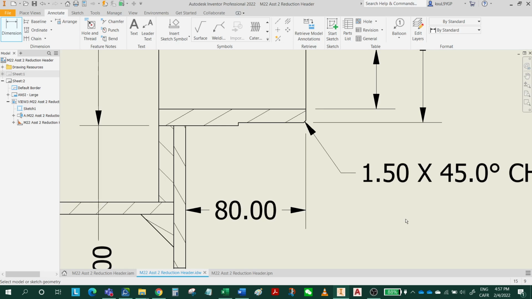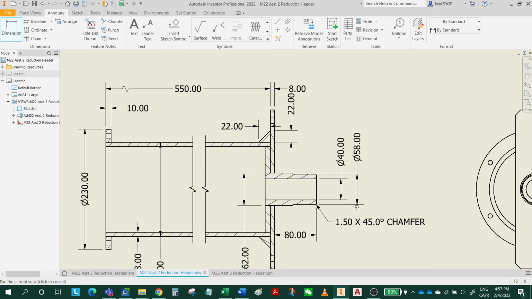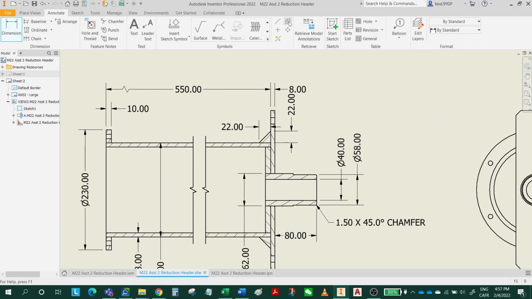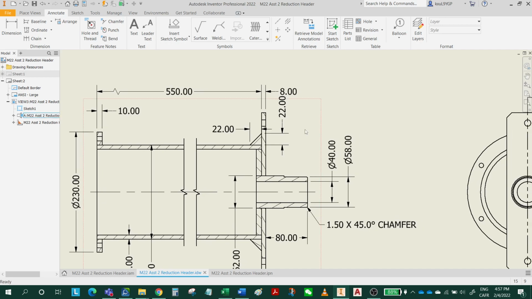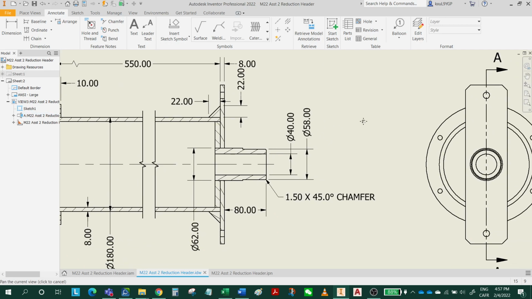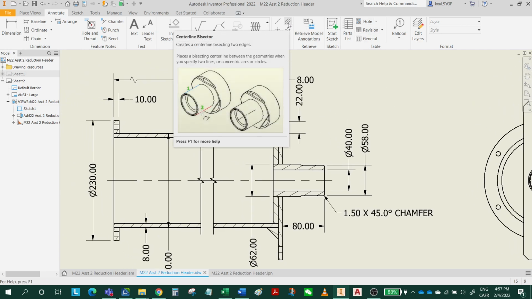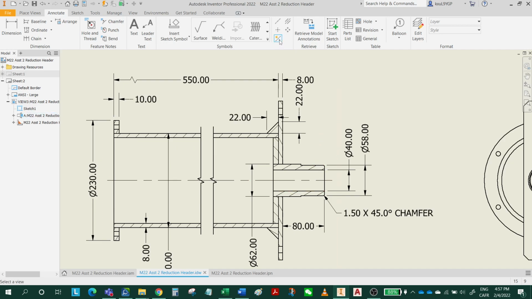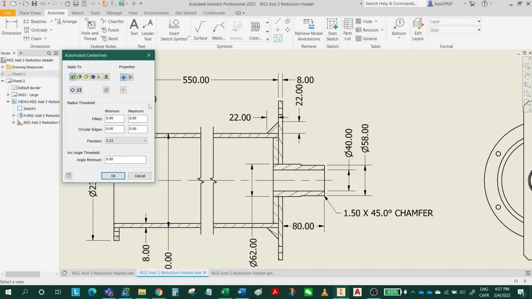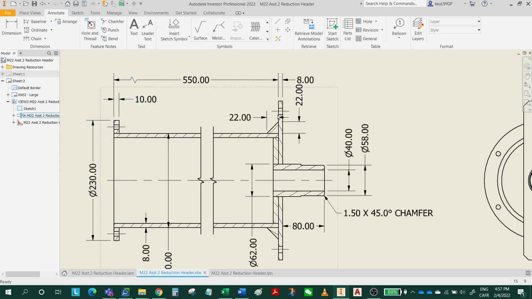For the side view, I should have added a center line for the front view for sure. Okay, I'm gonna add it now. And for all the holes, you should have center lines as well. Actually, you can use this one. Click the view, and I'm gonna add a center line here for this view, for the object in view axis parallel. Click OK. So you see it automatically adds the center lines for the holes.